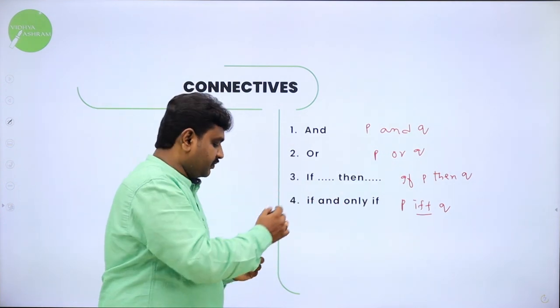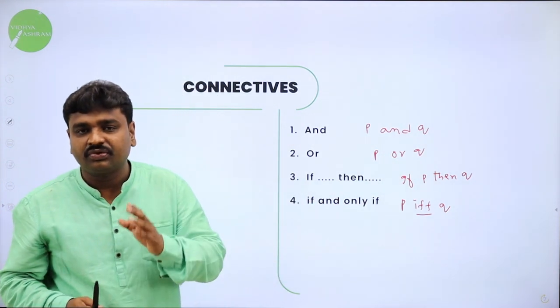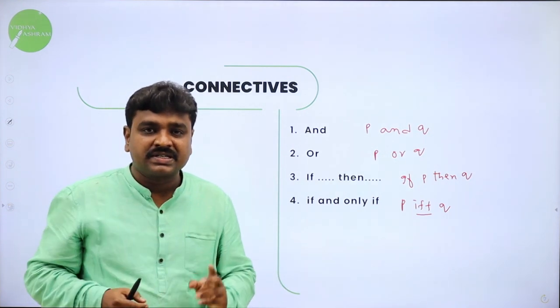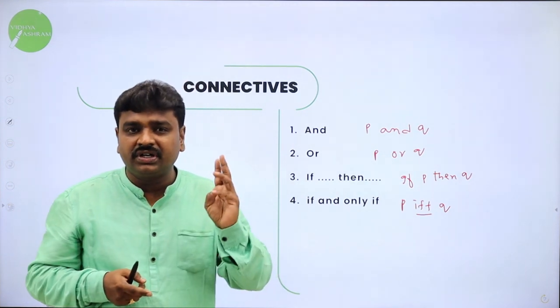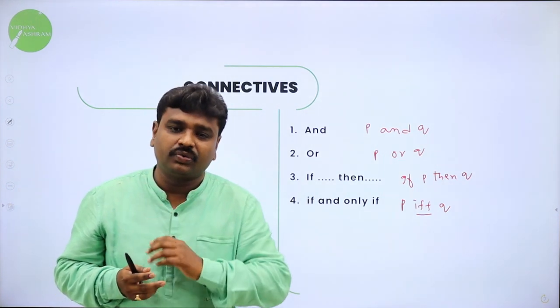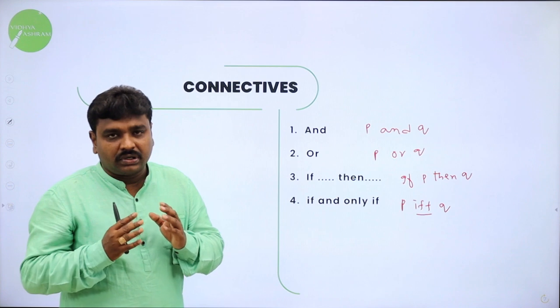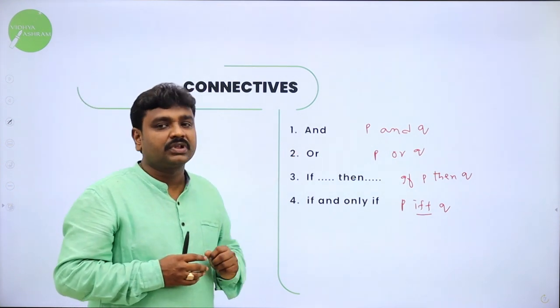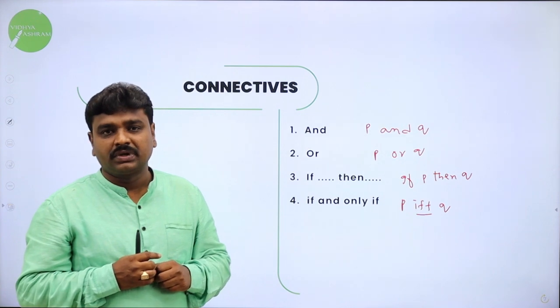One by one we'll study the connectives. How many connectives do we have? Exactly 4. The first one is AND, the second OR, the third if P then Q, the fourth P if and only if Q. Now we go ahead with each connective. We'll study each connective and its definition.